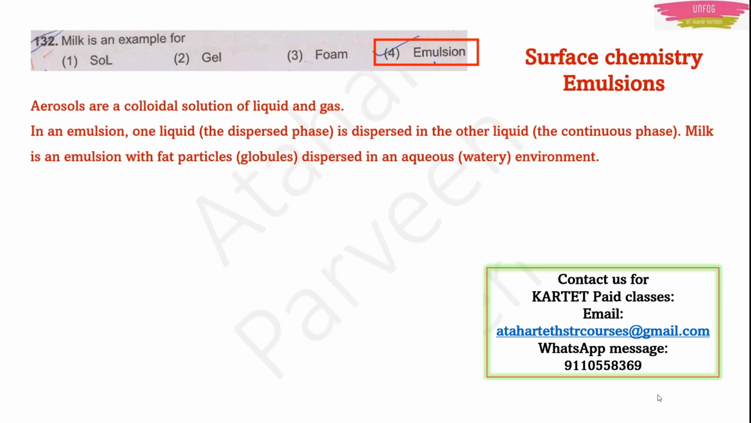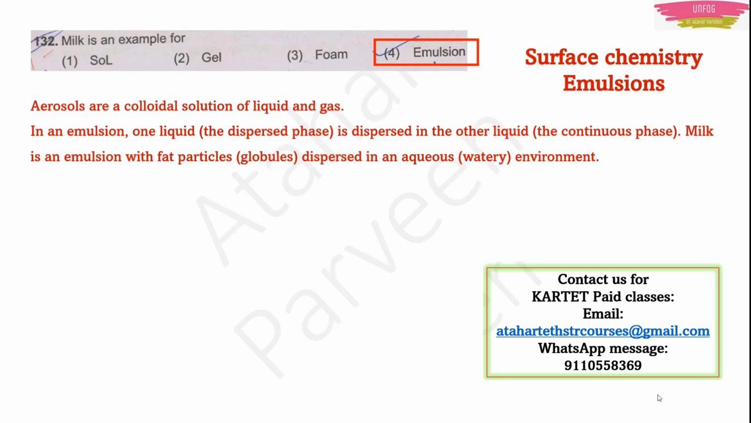But one liquid is known as the dispersed phase and the other liquid is known as the continuous phase. An example for this is milk. In milk, what all are involved together? The milk particles and water, right? That only. It is an emulsion with fat globules dispersed in an aqueous, watery environment. That's why milk is an emulsion.